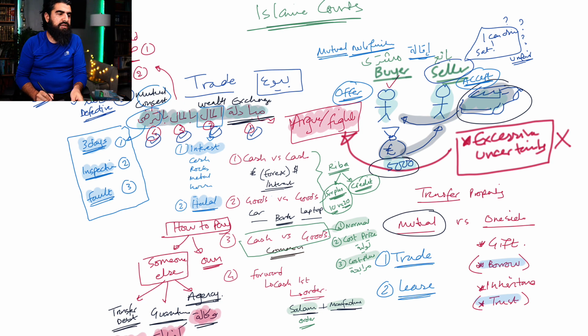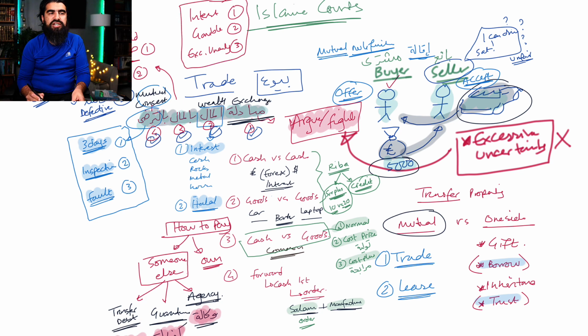Just to summarize what things are impermissible in trade. Number 1, riba, interest, is impermissible. Number 2, gambling is impermissible. Gambling does not fall under trade, even though there might be 2 sides. And number 3 is excessive uncertainty. These are 3 things that a trade must be void and empty of. And that's it, guys. This is the crash course of bay. I hope you guys enjoyed this. This is what we're going to be covering.